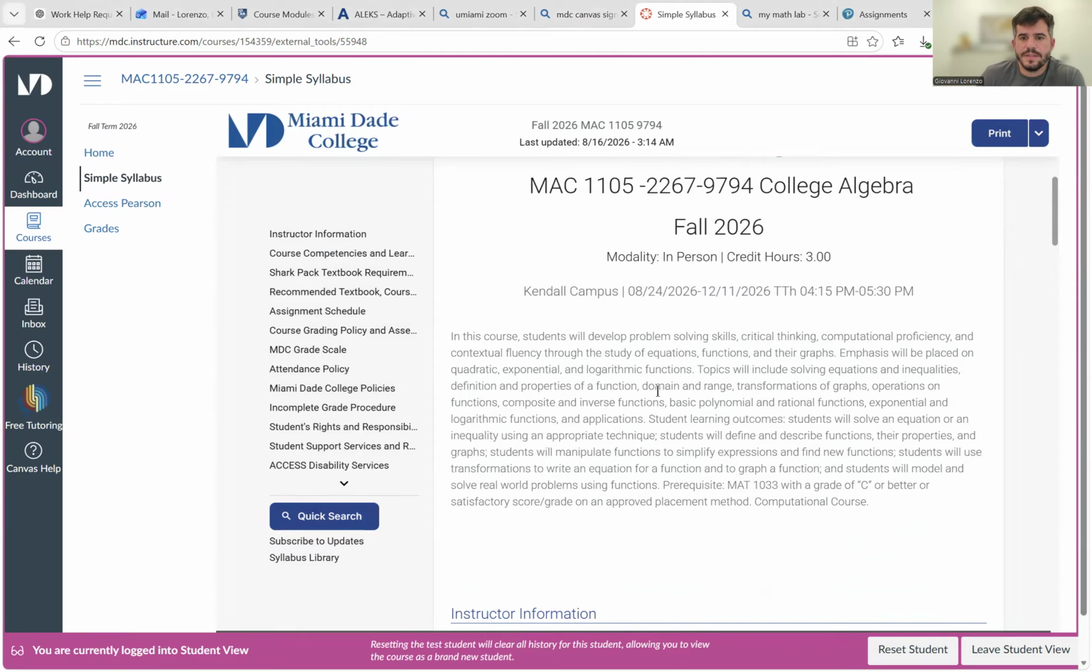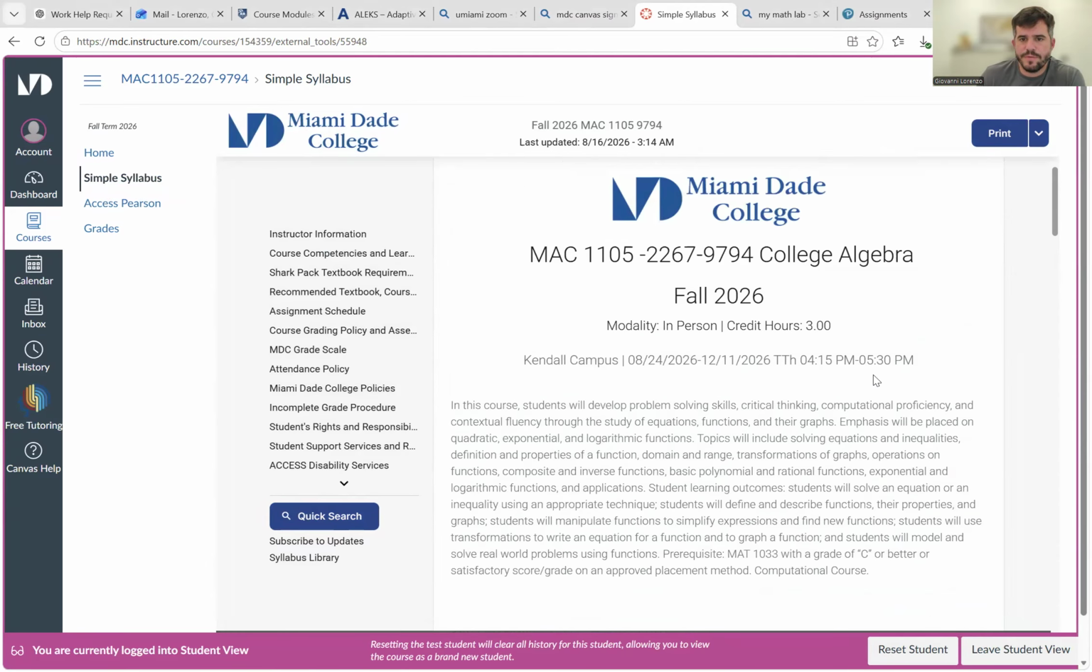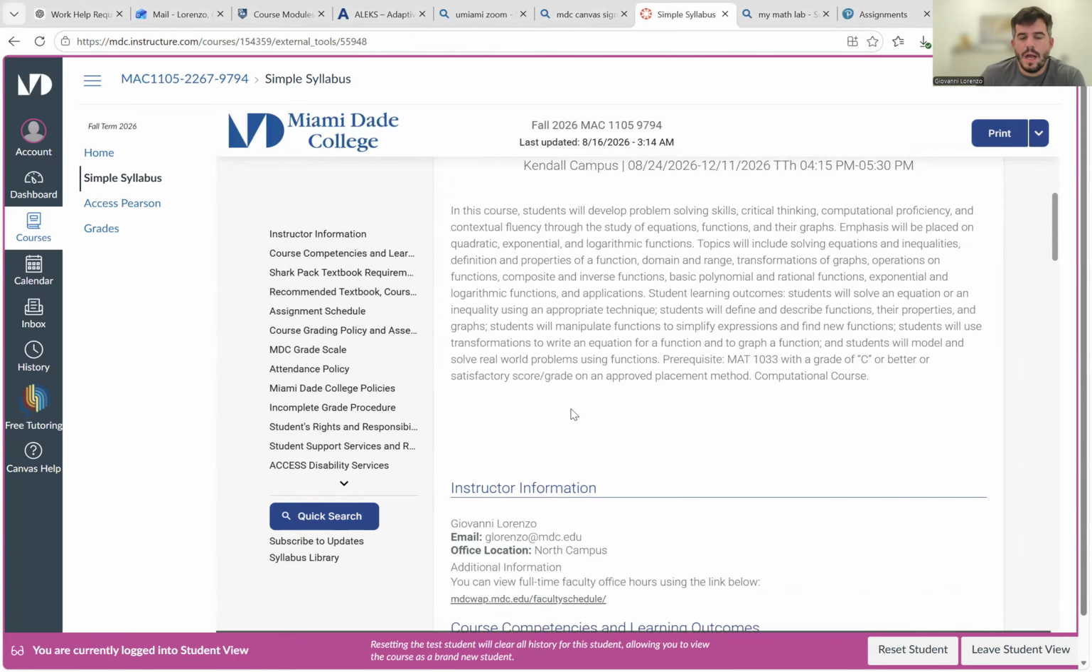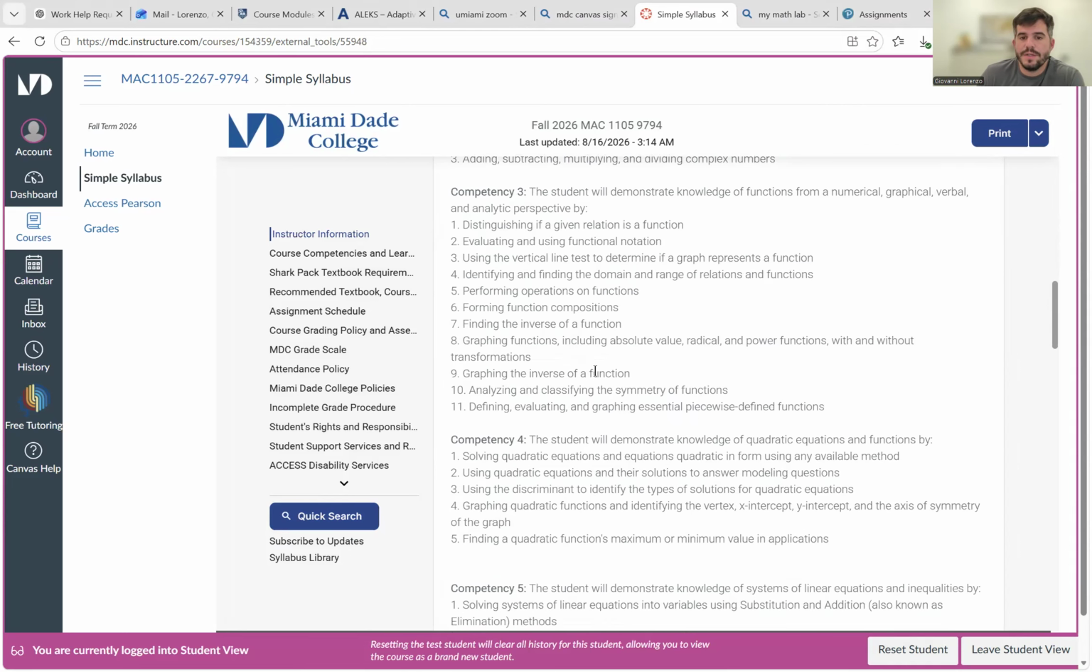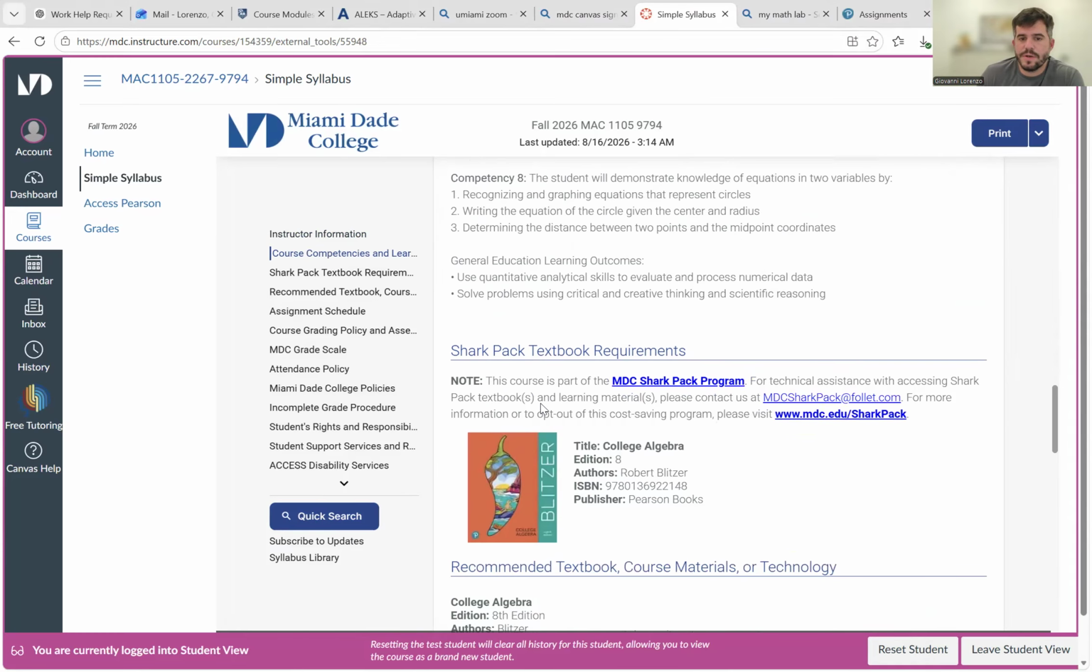But as you see here, all information of when the class is. This is a very stacked class, 49 students, so we're trying to make this as easy as possible for ourselves. Our email, glorenzo@mdc.edu. I know it says North Campus. That's where I've started, but I am part of the Kendall campus. You see all the competencies and what we're trying to learn in our course.